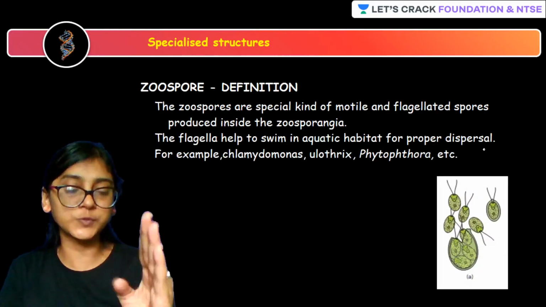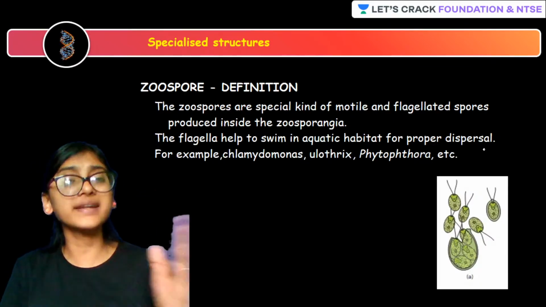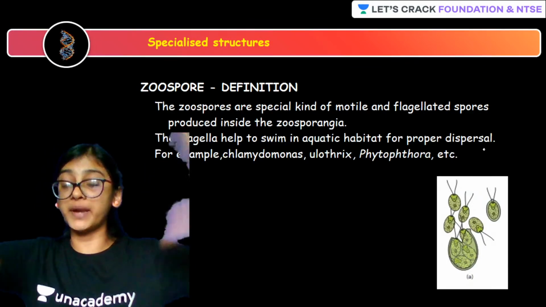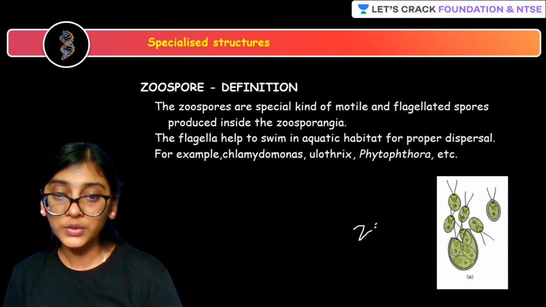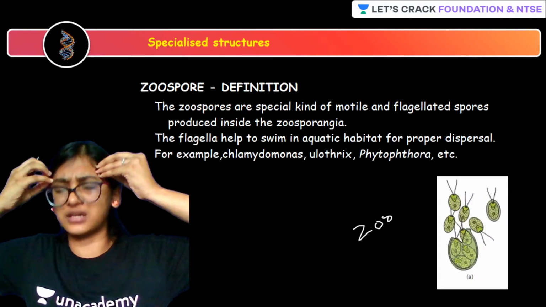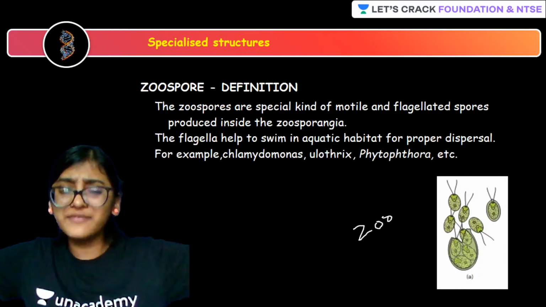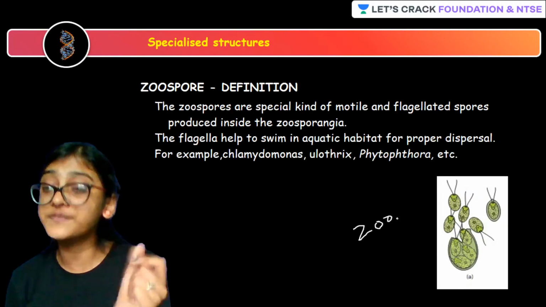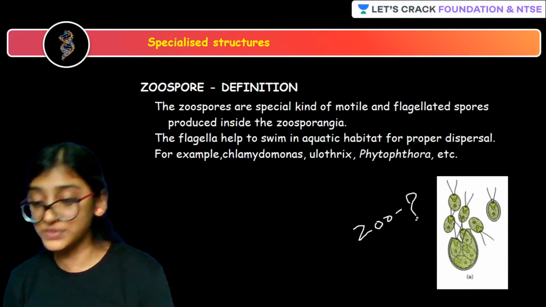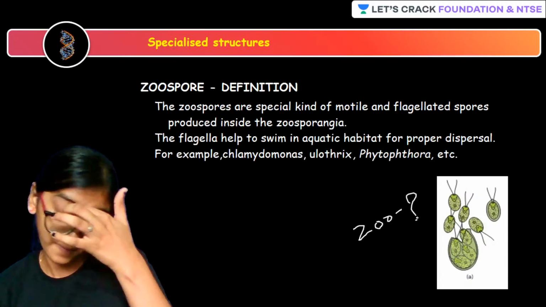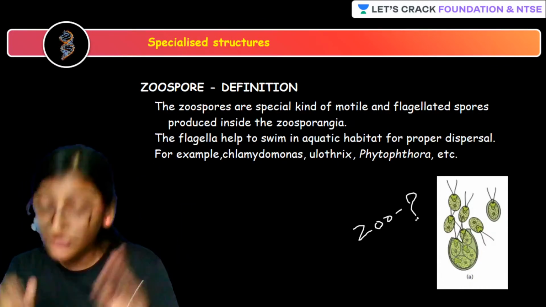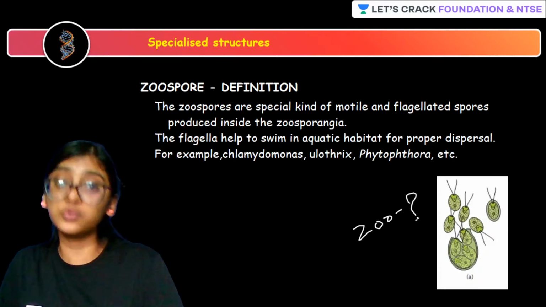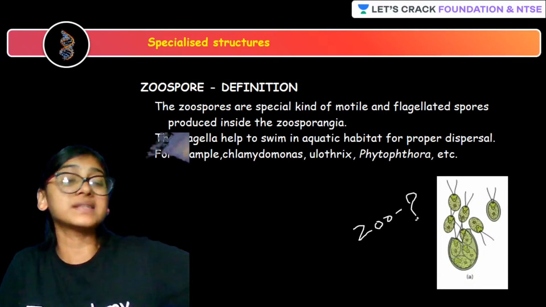Starting with the zoospore. Students, when I say zoospore, what exactly comes to your mind? When I say zoo, you literally see a zoo with animals. Do you know what is the meaning of zoo? The real meaning of zoo is moving. Why have they kept the name as zoo?